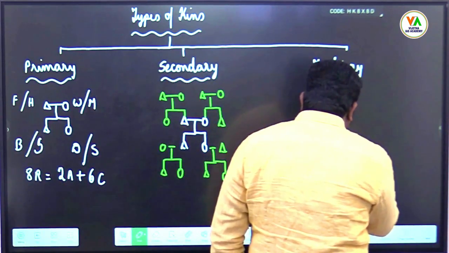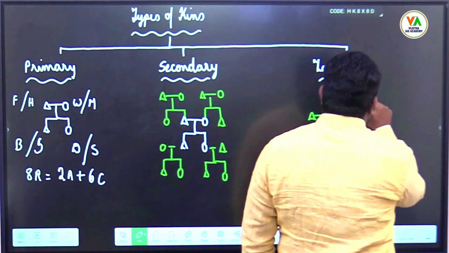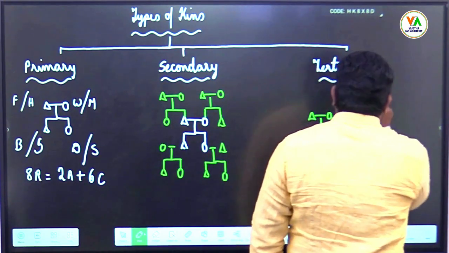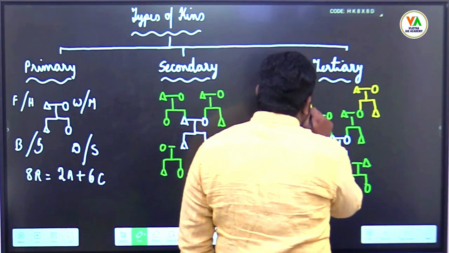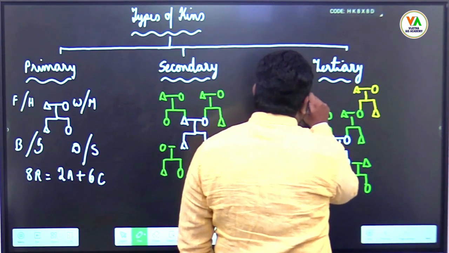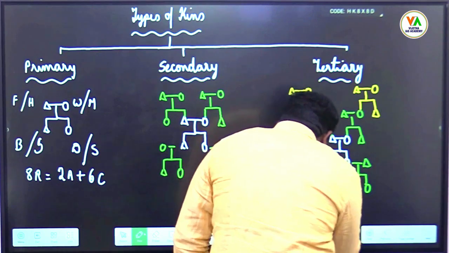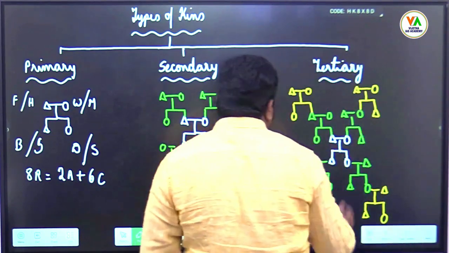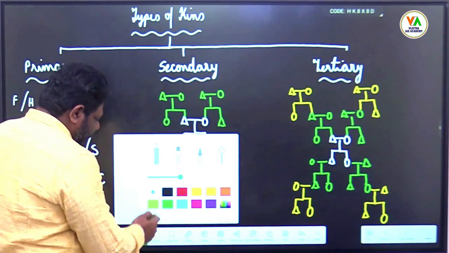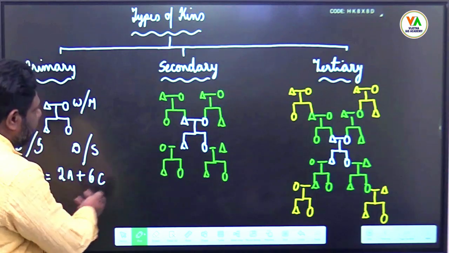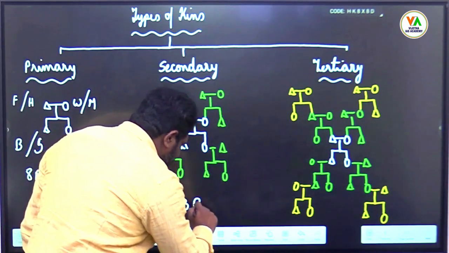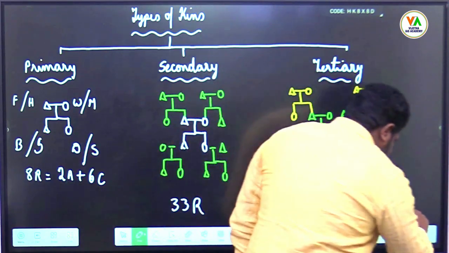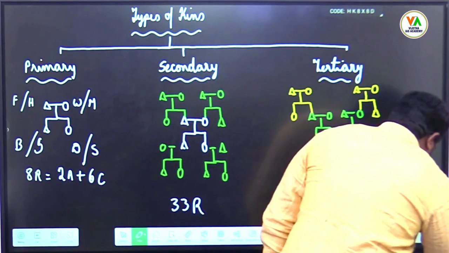So I will draw a few, but you can draw for all the green ones, wherever it is comfortable. Here 8 relations are there. Here considering this one, you have 33 relations. Here you have 151 relations.